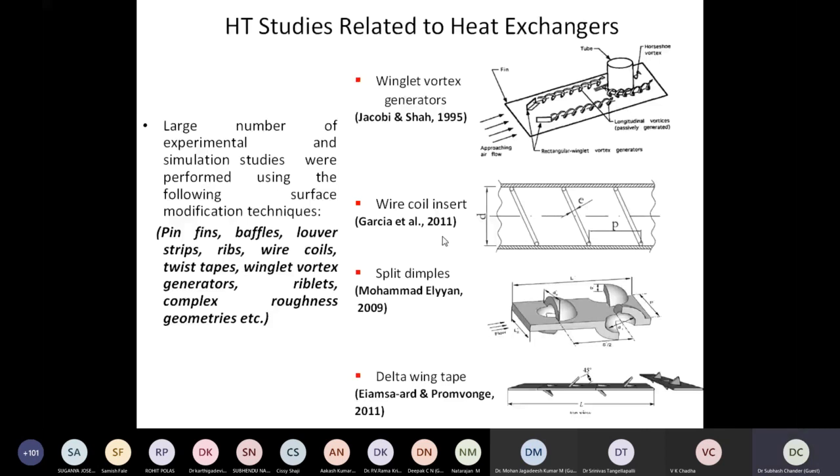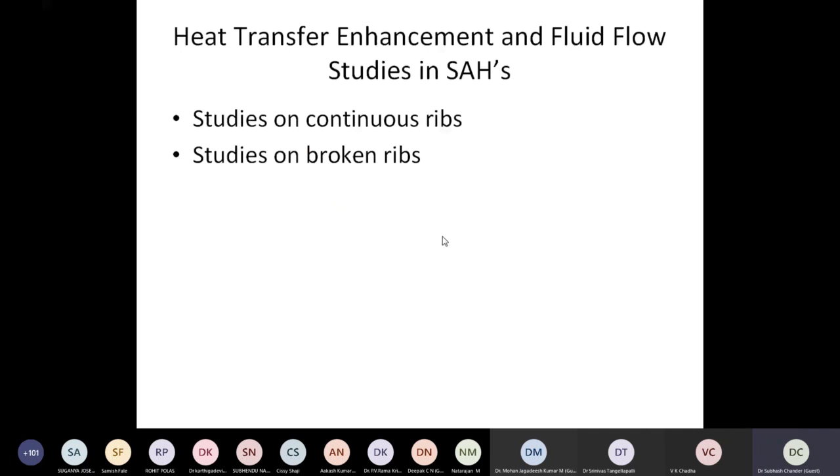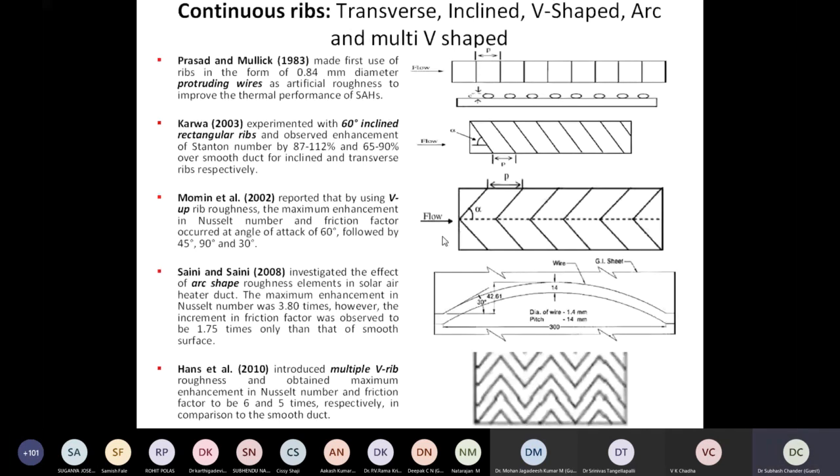Right. So in our study, we are more focusing on the ribs. So we study different types of ribs, and people have used different types of ribs over the absorber plate. These ribs are transverse inclined ribs, V-shaped ribs, curved ribs, arc-shaped ribs, or multiple V-ribs, multiple V-ribs with gap.